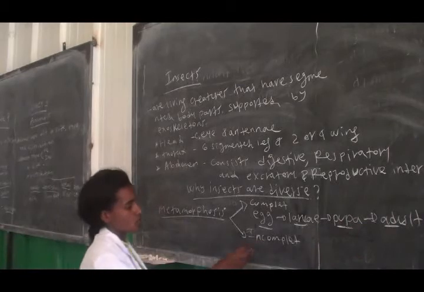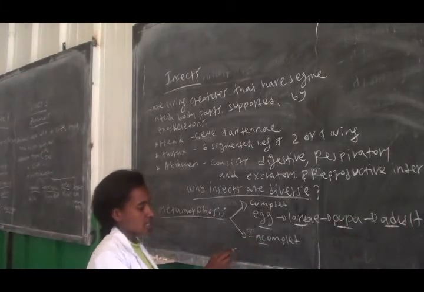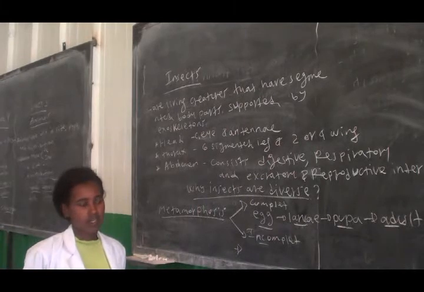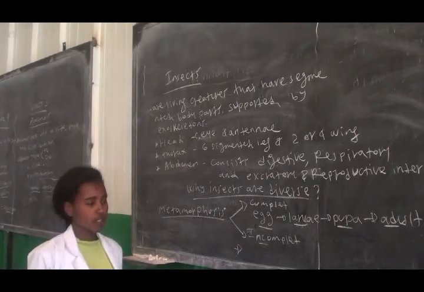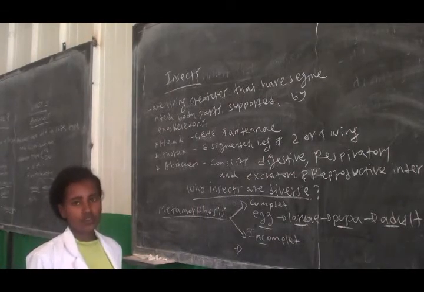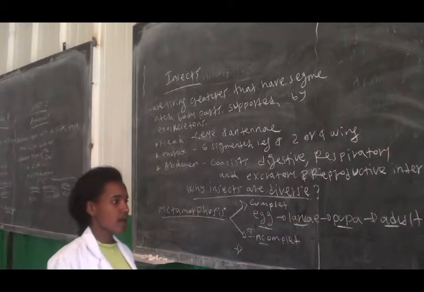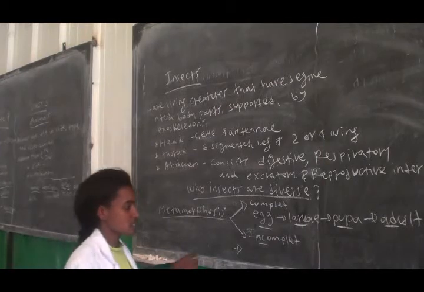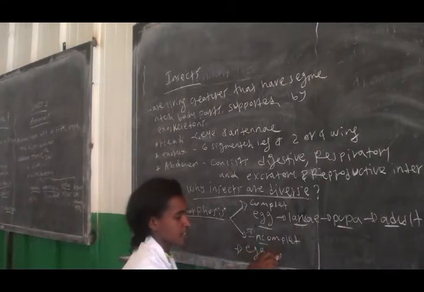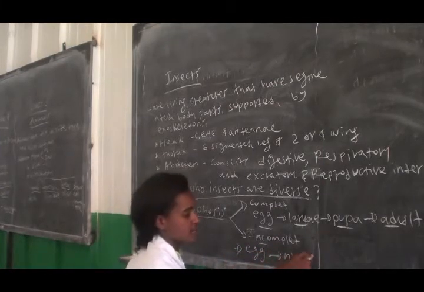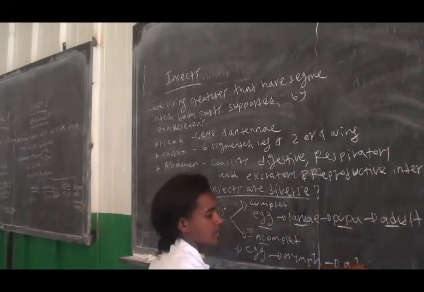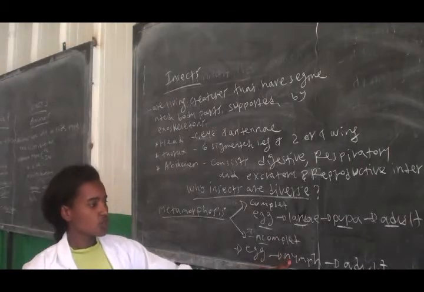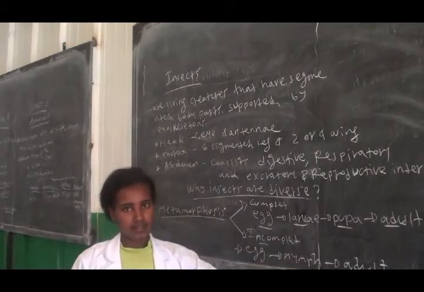The second one is incomplete. Incomplete metamorphosis is a partial change of body form. The name indicates incomplete, meaning partial change of body form, and it consists of 3 developmental stages. These 3 developmental stages are egg, nymph, and adult. In this case, the nymph looks like an adult.